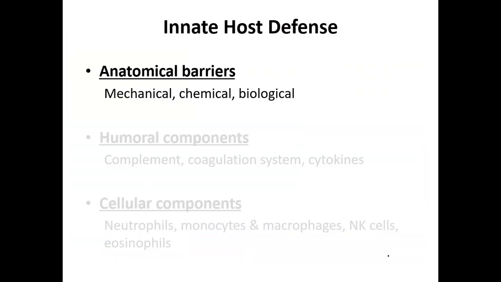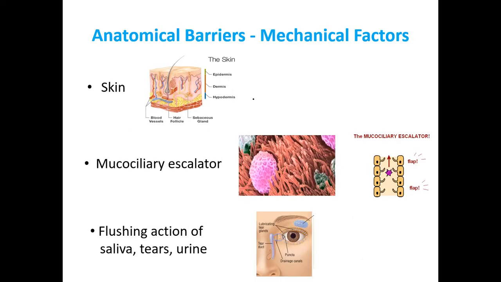The barriers in innate host defenses could be the anatomical barriers. In innate host defenses, these might include the mechanical, chemical, and biological. So let's see what these mechanical, chemical, and biological barriers are. The mechanical factors include skin, mucociliary escalators, and the flushing action of the saliva, tears, and urine. All these contribute towards limiting the entry of microbes in our body.